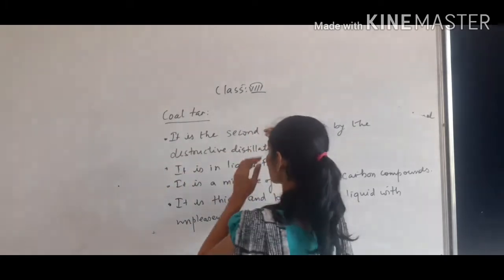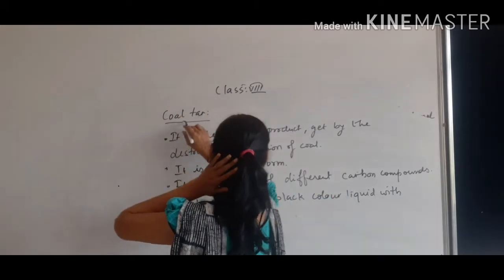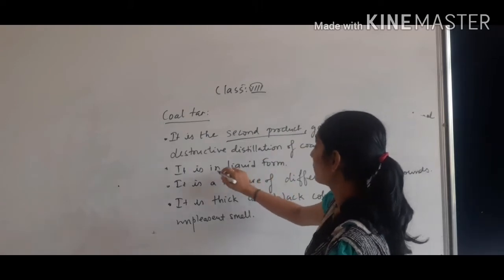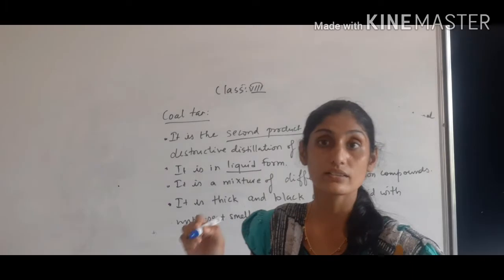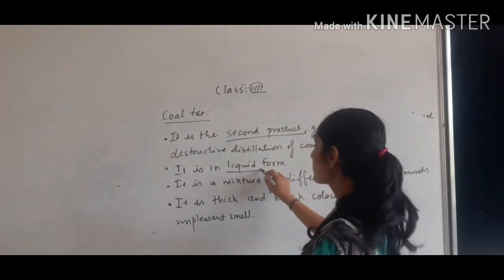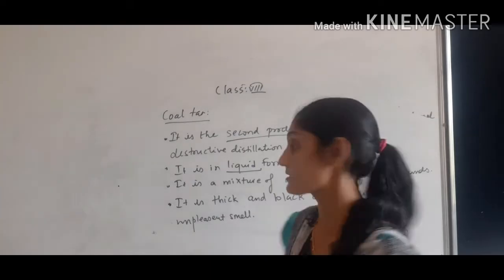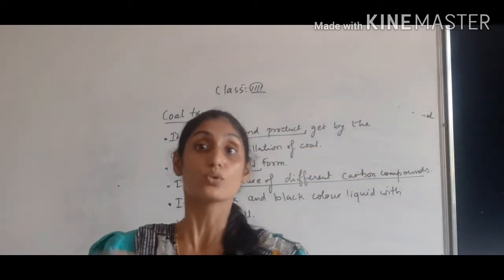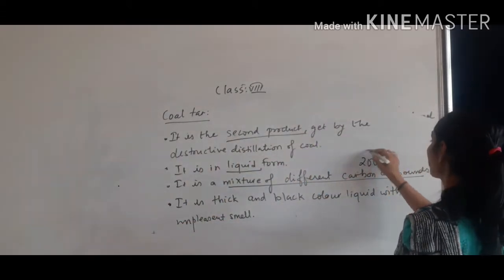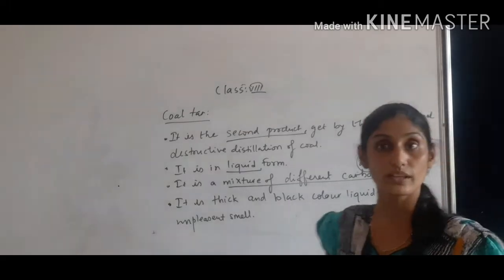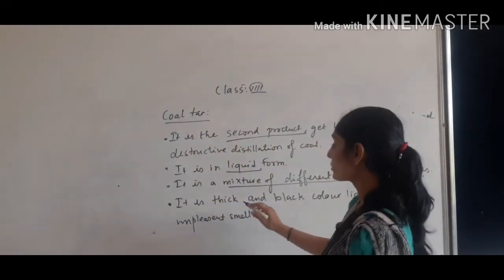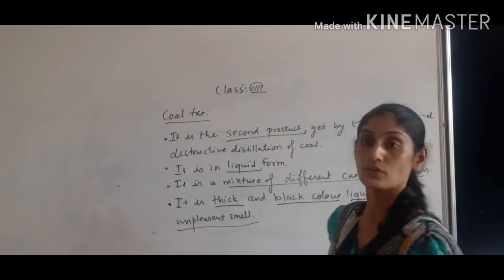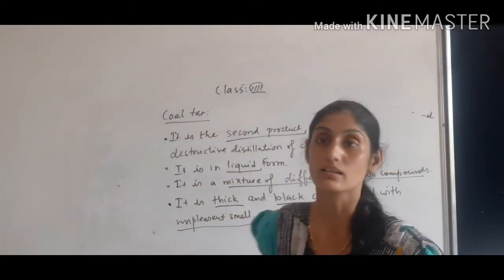Now we have to learn about the second product, that is known as coal tar. This is the second product of coal, and when we talked about its nature, whether it is solid or liquid or gas, it is in a liquid form. Now when we talked about its components, it is a mixture of different carbon components, made up of more than 200 components of carbon. It is a mixture of more than 200 substances. Now when we talk about its nature, it is a thick, black color liquid with unpleasant smell. Unpleasant is the smell which we don't like. It is having a false smell.